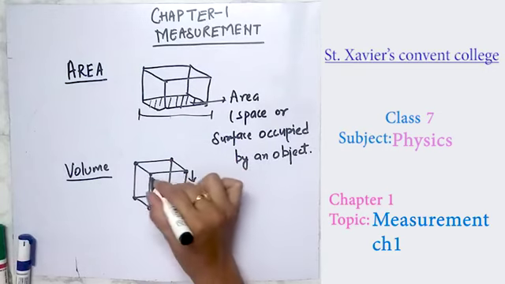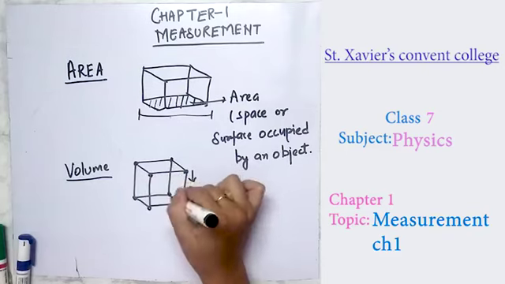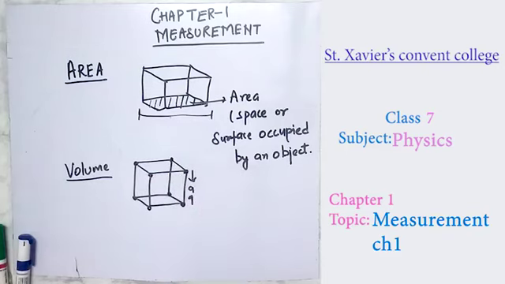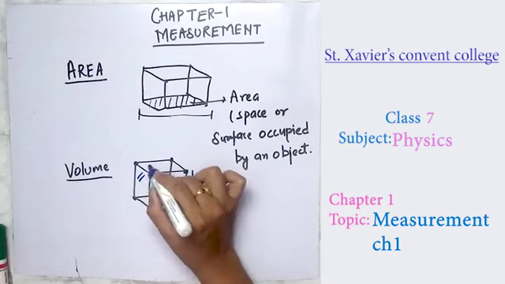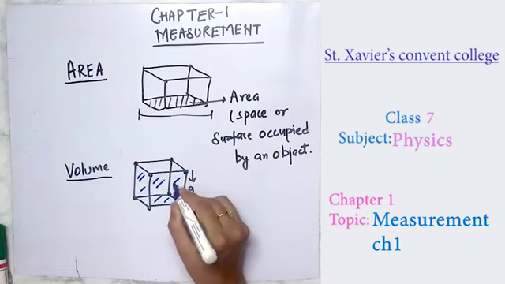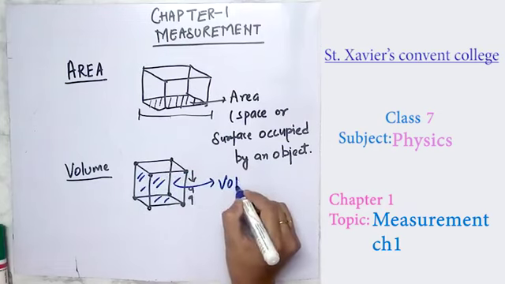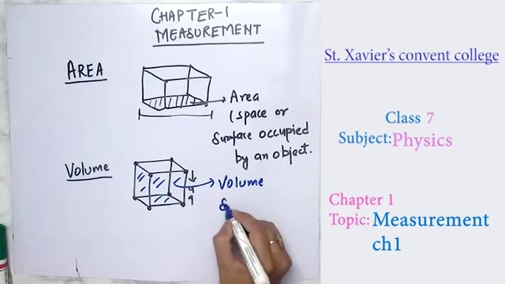So density of a substance is mass per unit volume, and the formula for density is density equals mass upon volume.